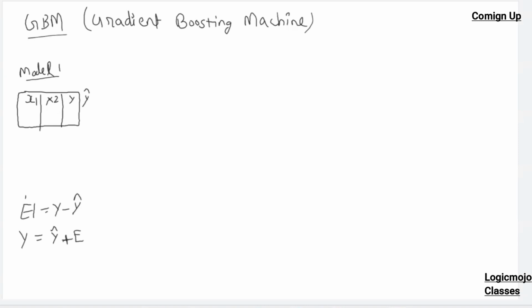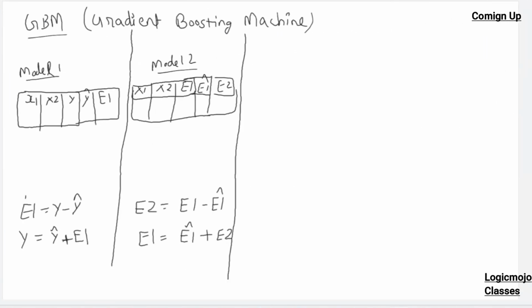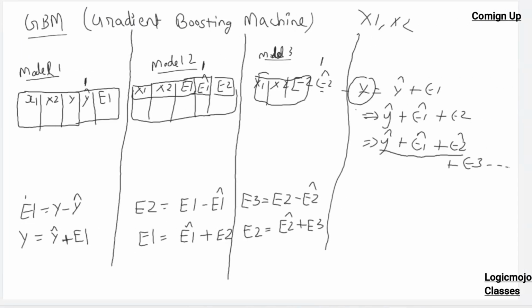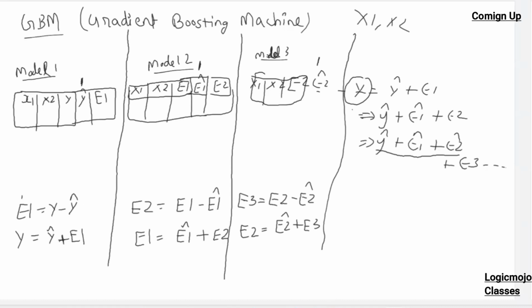So basically your error is y minus y cap, even. Yes, again, model 3. Now, if I combine all these equations, what will I get? You will get some output. Final result is the addition of that output.